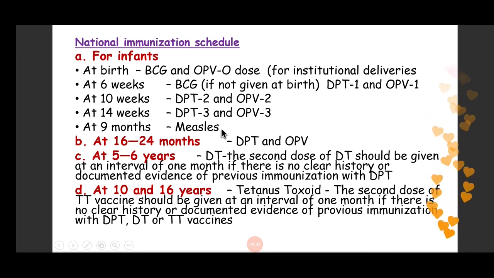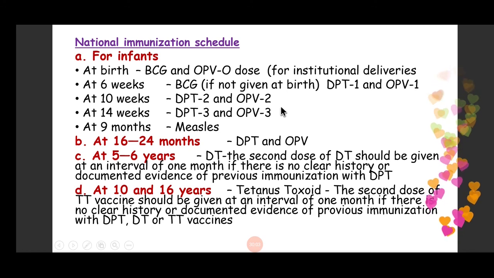At 9 months we give measles vaccine. At 16 to 24 months we give another dose of DPT and OPV. At 5 to 6 years we give a booster dose of DT, and at 10 to 16 years we give tetanus toxoid.